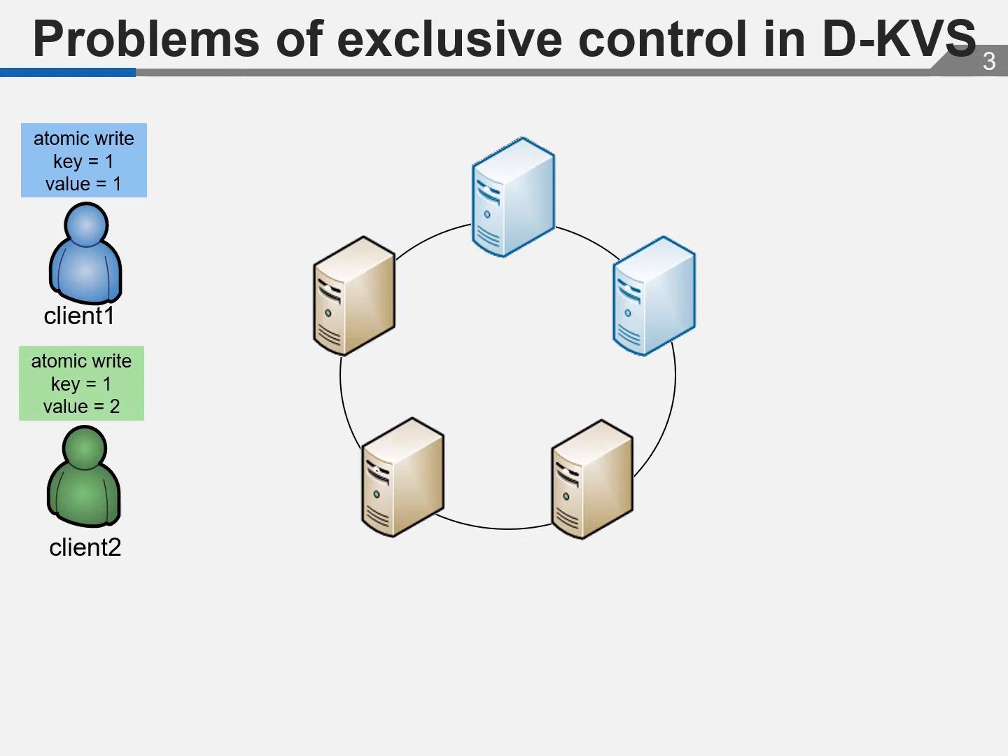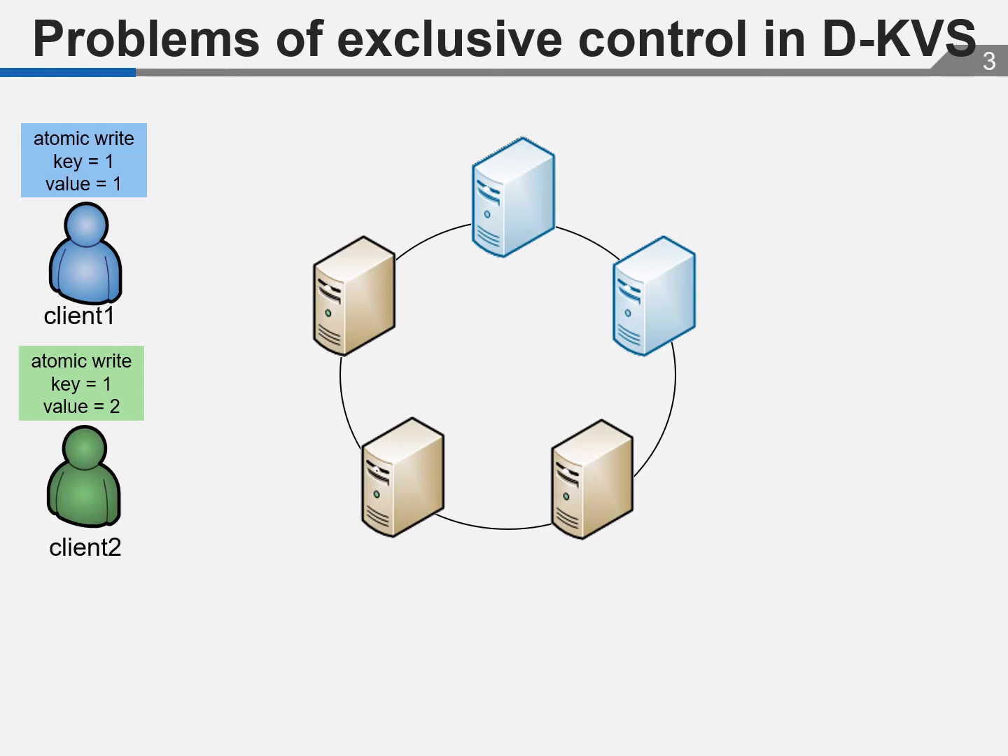D-KVS has a problem with exclusive control. P2P type D-KVS assumes eventual consistency because all KVS nodes accept requests from clients. However, transaction processing requires a strong data consistency.